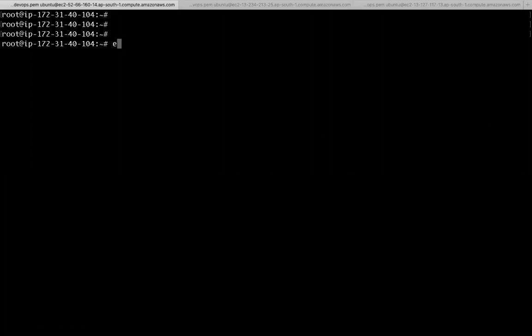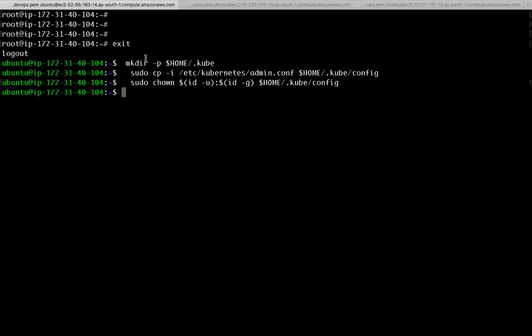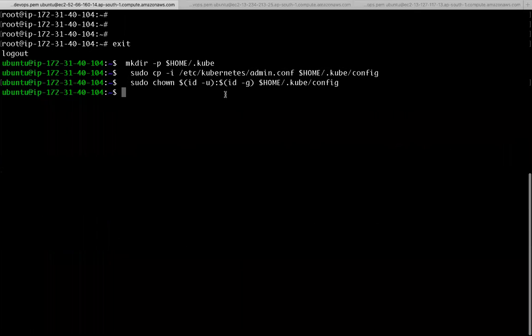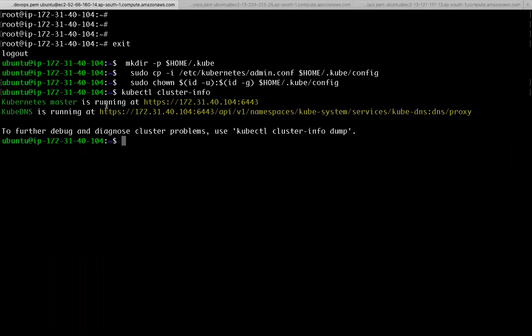So let me come to normal user. Now I am as a Ubuntu user. So execute these three commands. Now we are good to execute kubectl commands. I can execute kubectl cluster-info now. Now it is saying Kubernetes master is running on this IP address and this is the port number, the API server.